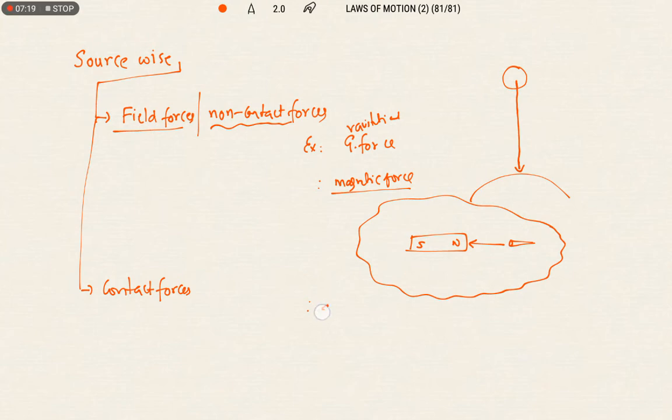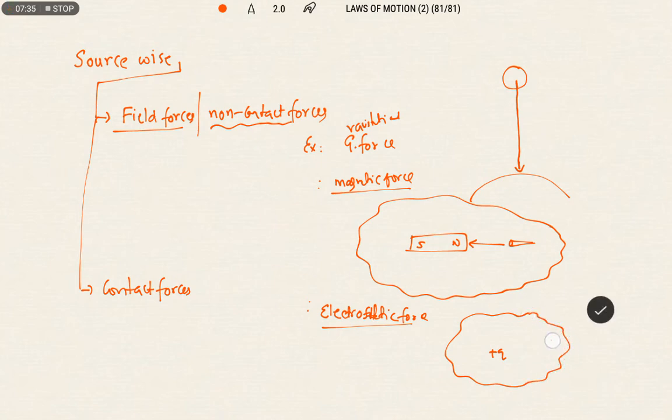In the same way, electrostatic force. Electrostatic force is developed due to charges which are at rest at a particular place, and they also create a field around them. When you bring another charge inside it, this charge will be under the influence of the plus q, so this is also a field force. And electromagnetic force is also a non-contact force. From a certain distance these forces are acting.